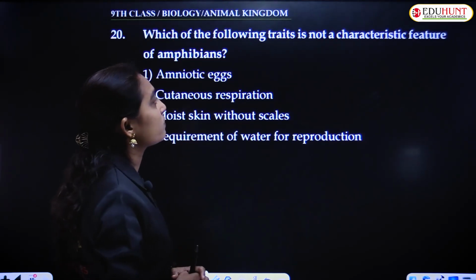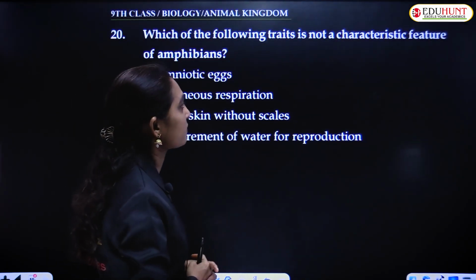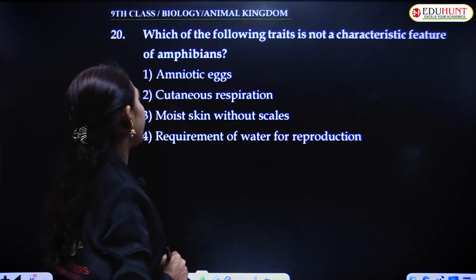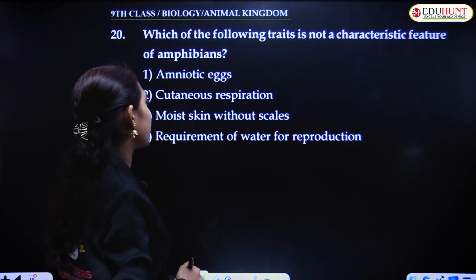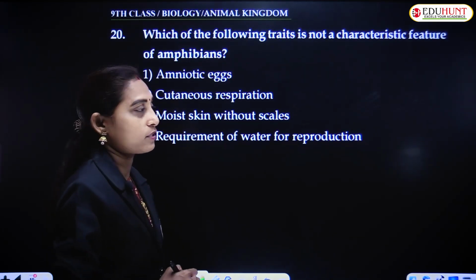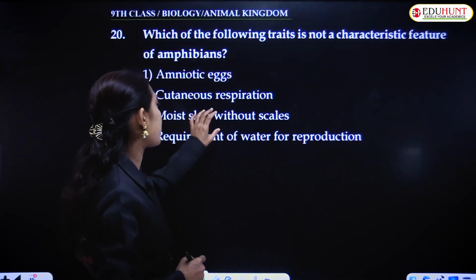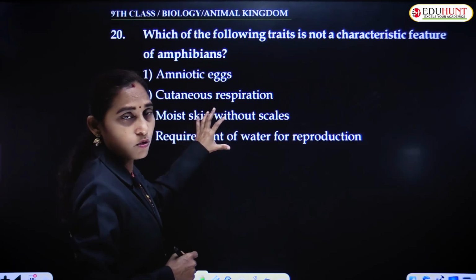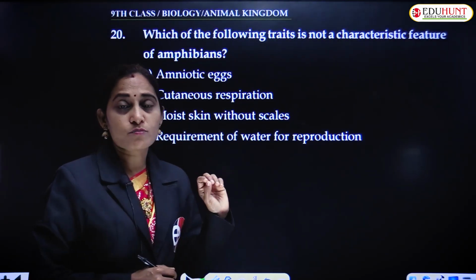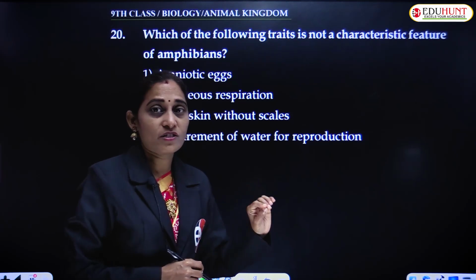Which of the following traits is not a characteristic feature of amphibians? Amniotic eggs, cutaneous respiration, moist skin without scales, requirement of water for reproduction. This is okay. Even moist skin without scales is also fine, they have cutaneous respiration because moist skin aids in respiration.